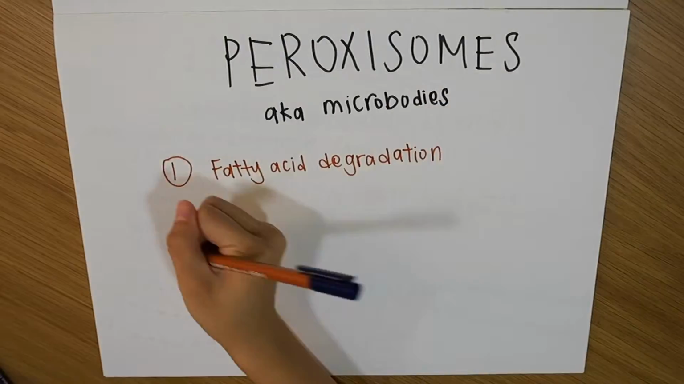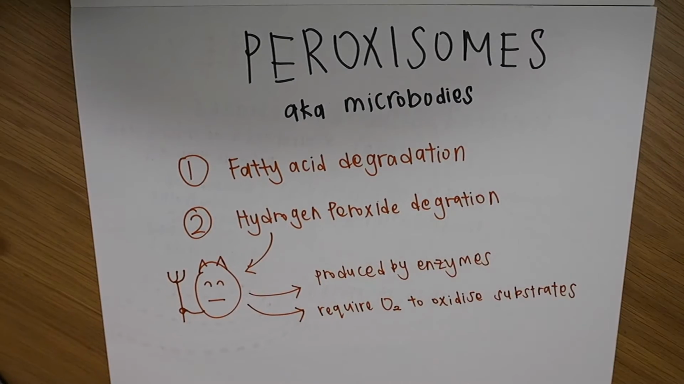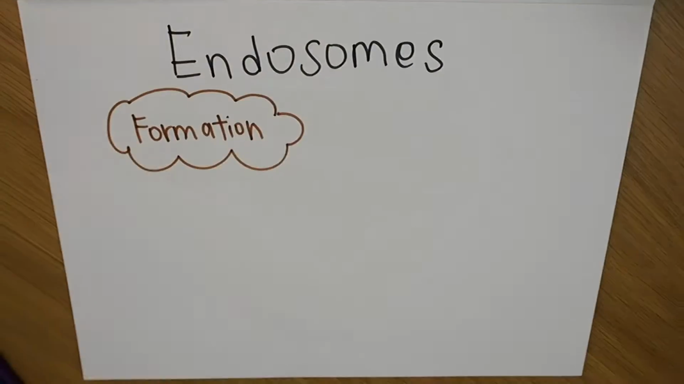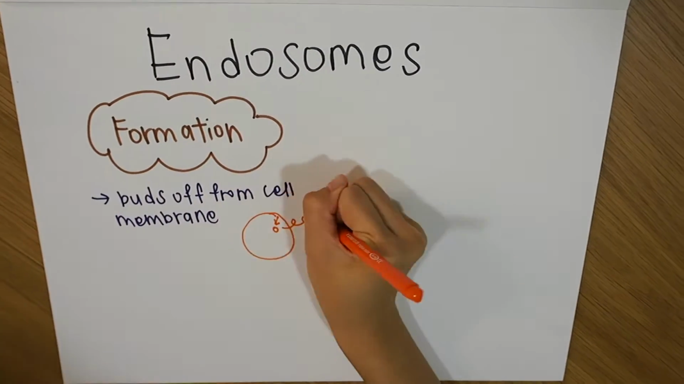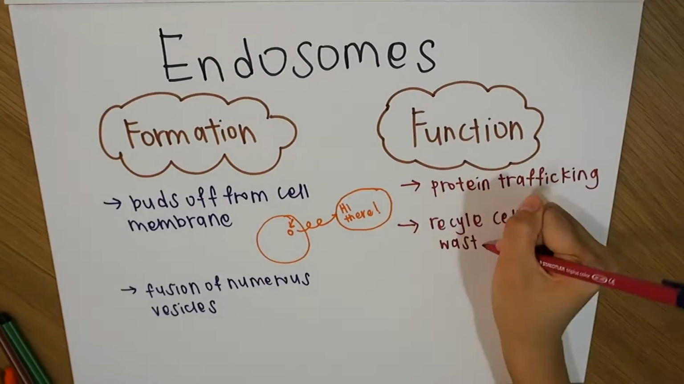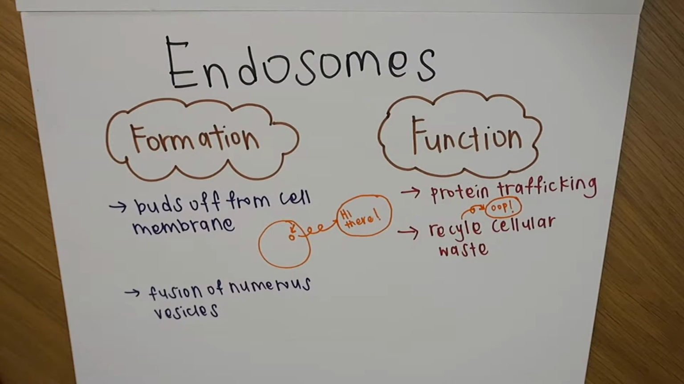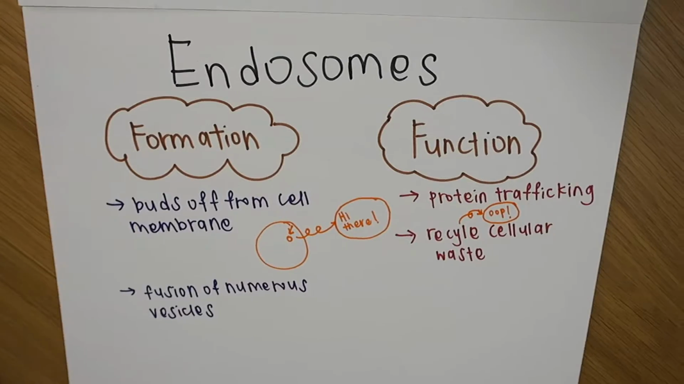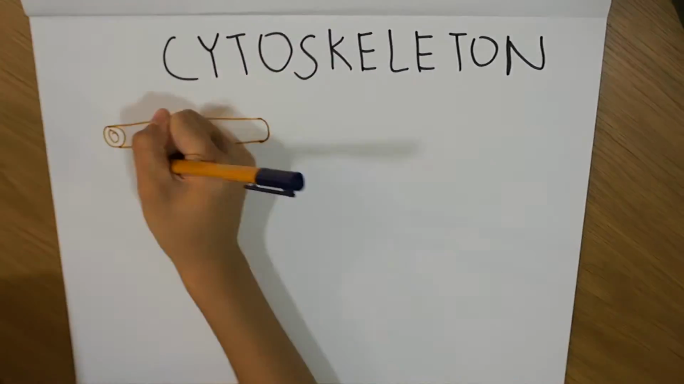Similar to lysosomes are peroxisomes. They degrade fatty acid and hydrogen peroxide into water and oxygen. Lastly, endosomes are formed by the fusion of numerous vesicles and budding off from the cell membrane. Endosomes help to sort and deliver materials found on the cell surface and transport materials from the Golgi apparatus to the lysosome.